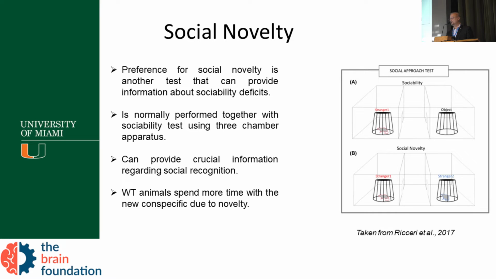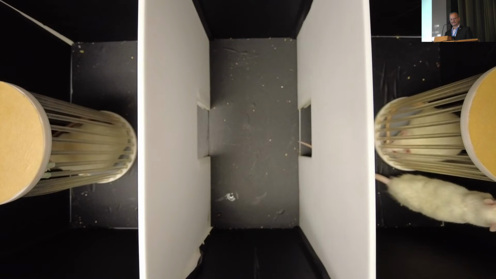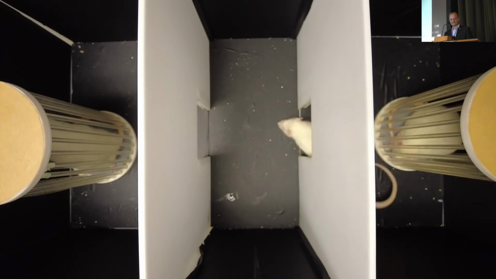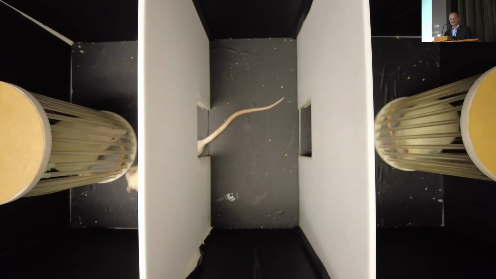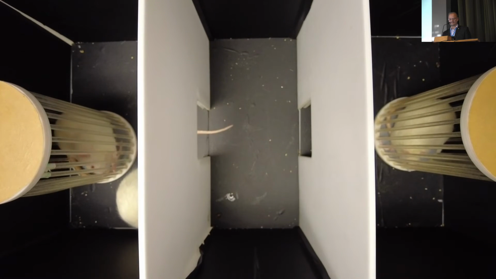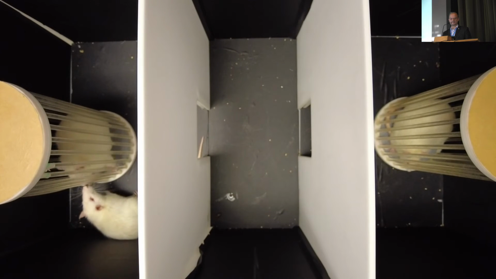Now social novelty, as I mentioned before, we have a second rat in another chamber. I'm going to see if the rat goes with the social novelty. And you can see here that the wild type spent time with the new one. You know, we add another rat here, and we see that the rat goes there to check the newcomer, spends time with the new rat, okay?